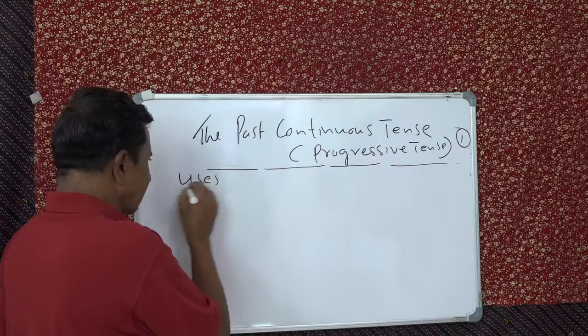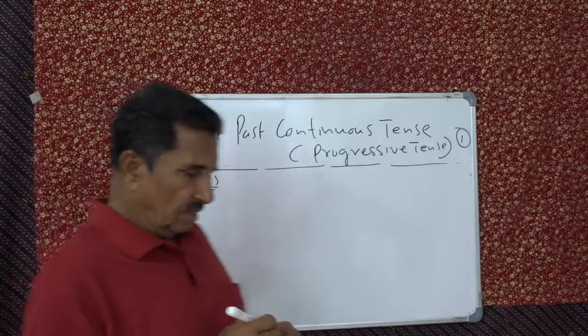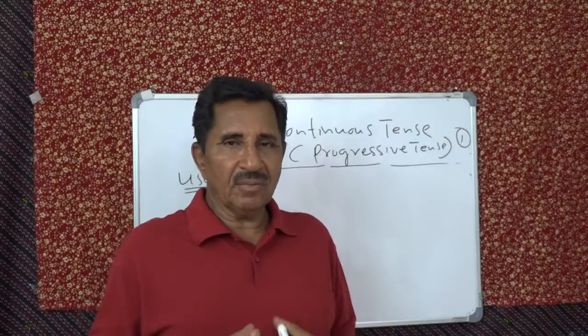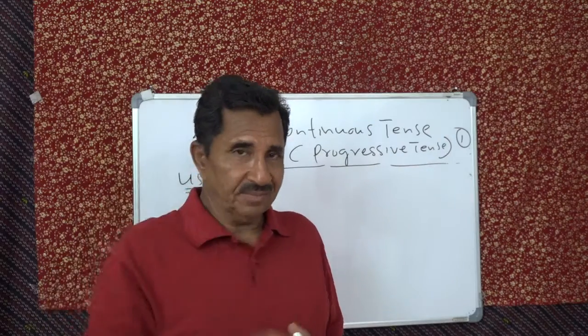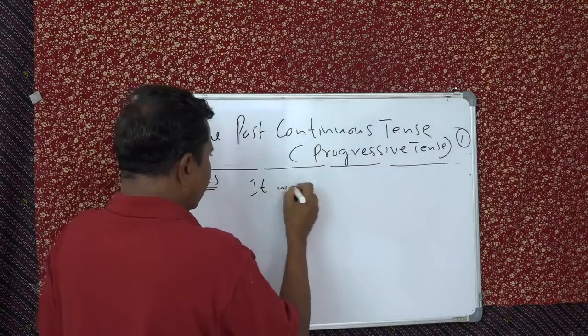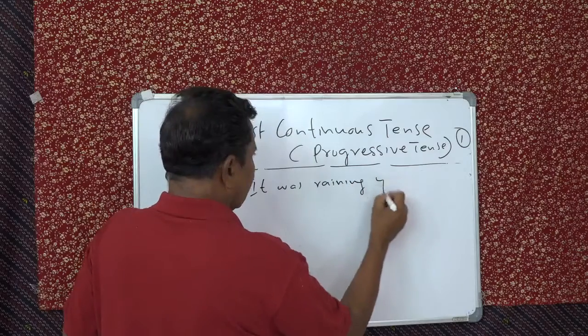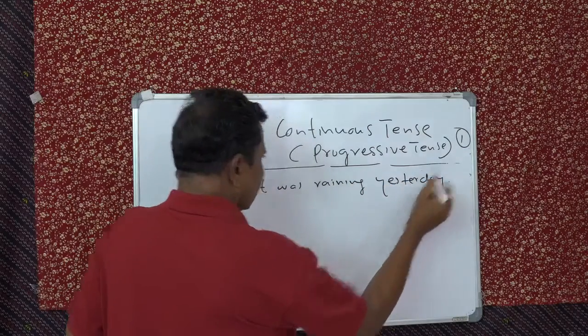Uses of this tense. What is the basic meaning of this tense? The basic meaning of this tense is ongoing action in the past. For example, it was raining yesterday. Ongoing action in the past, isn't it?